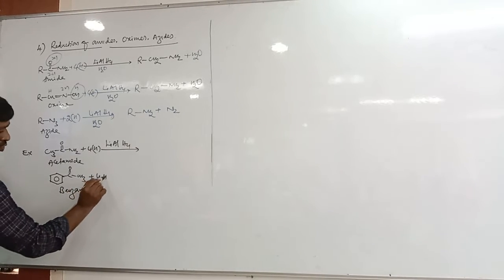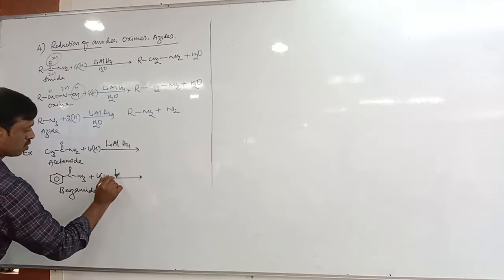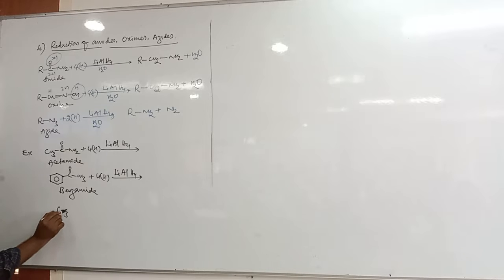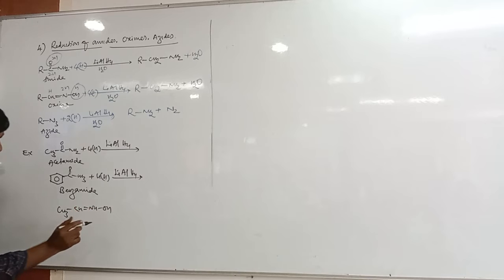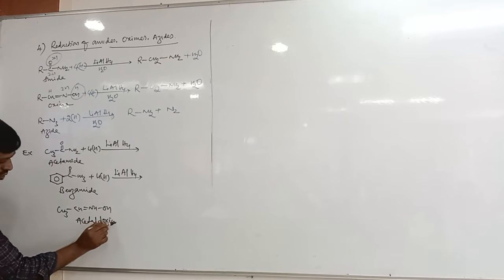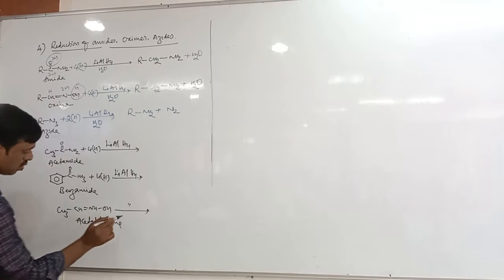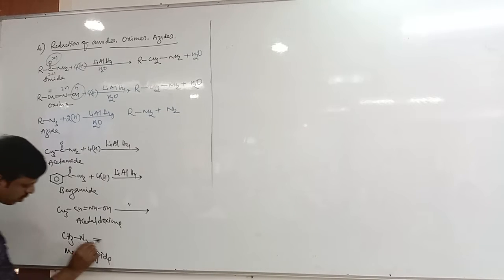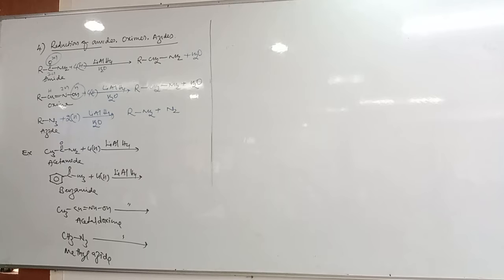Benzamide plus 4 hydrogen, lithium aluminum hydride. CH3 CH double bond NOH. It is called acetaldoxime. Next, CH3N3, methyl azide. Write the products.